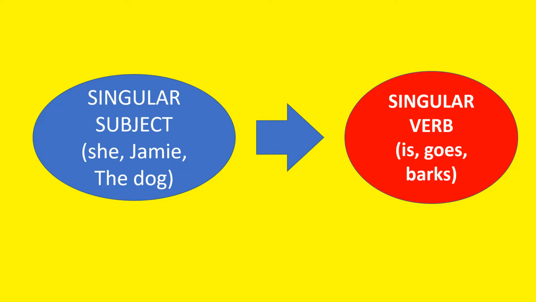Okay, now let us remember that we have a basic rule in subject-verb agreement, and that is a singular subject always takes a singular verb, specifically verbs which are in the S form of the verb. That is for singular, like she, Jamie, the dog, and so on. But of course, we have some exceptions like I, so it's not in the S form of the verb, but you have it in the present tense or base form of the verb, like I am or I go, and like you go, you are. Okay, so let's continue.